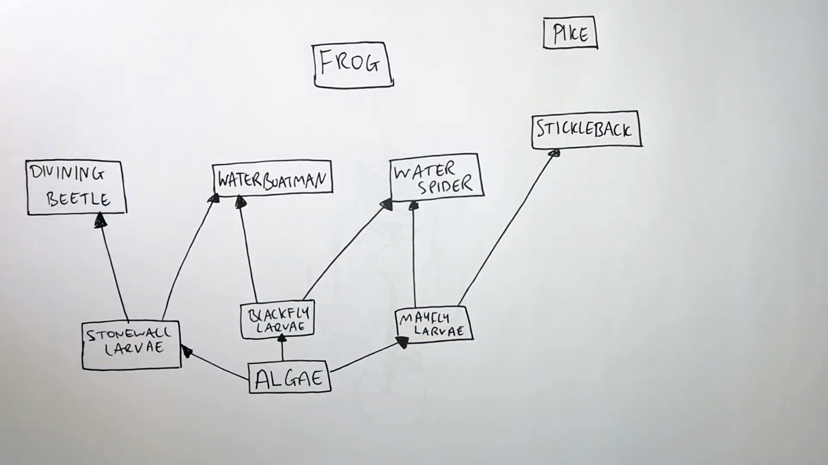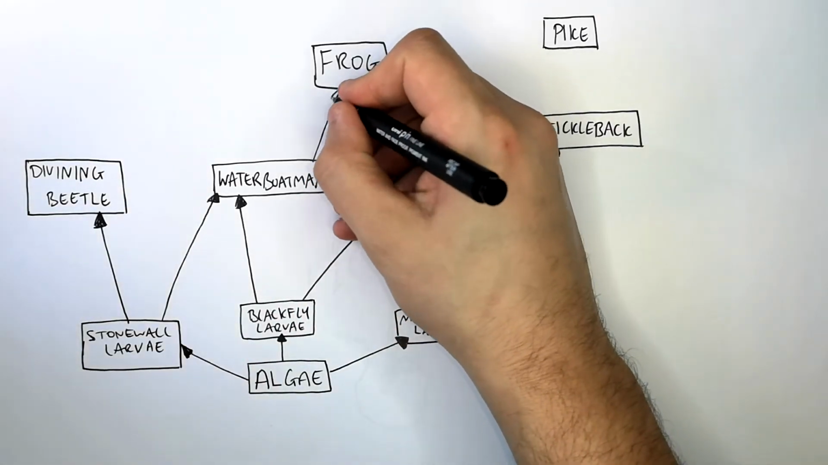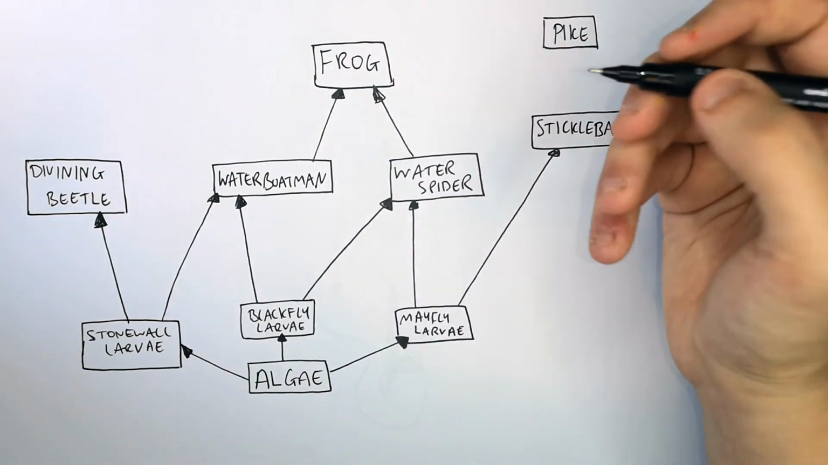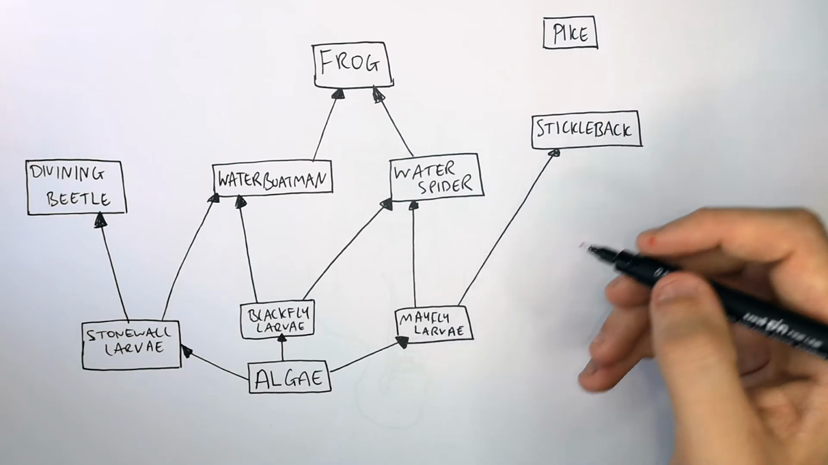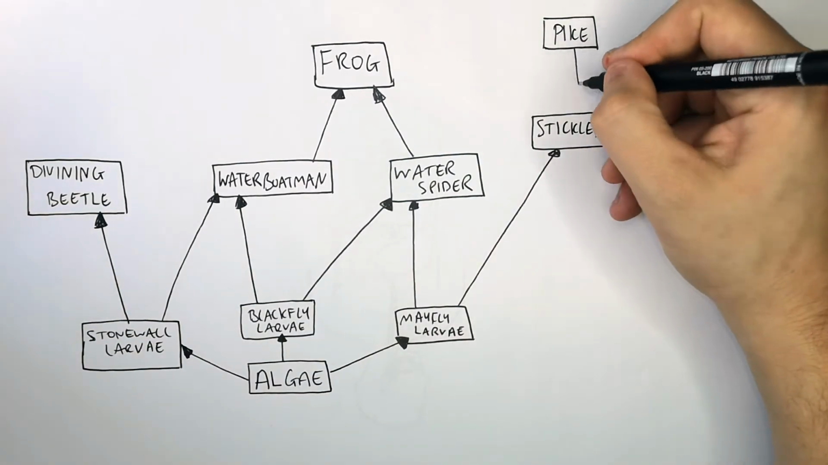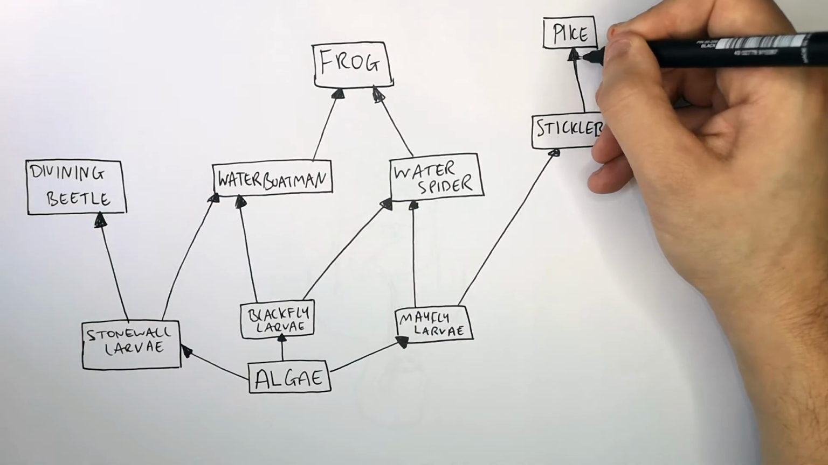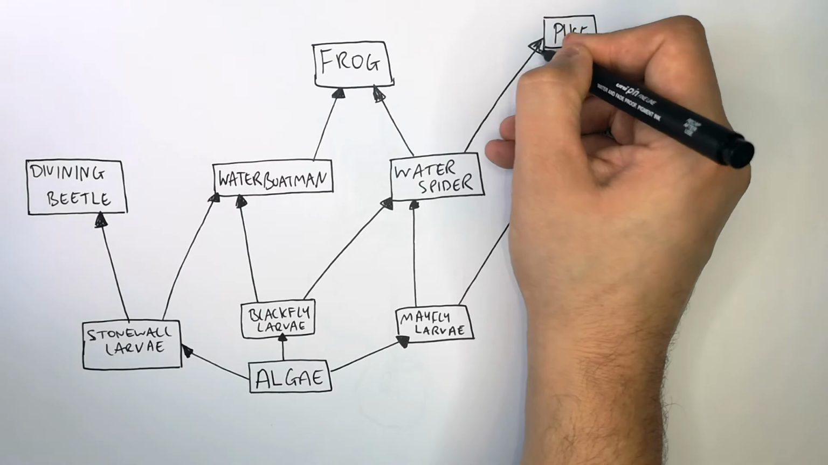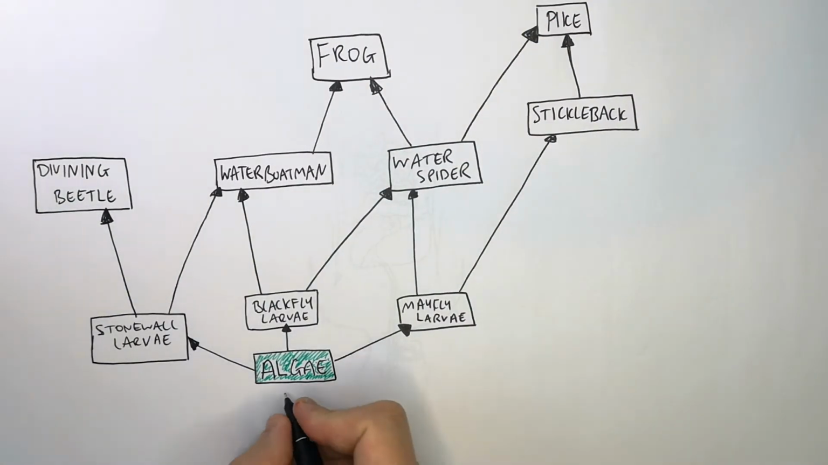There is an energy transfer from the water boatman when the frog eats the water boatman, as well as the water spider. So the frog in this case is the fourth trophic level, but a tertiary consumer. The pike, when it eats the stickleback, is the fourth trophic level and the tertiary consumer. And the water spider is eaten by the pike, so there's an energy transfer from the water spider to the pike.